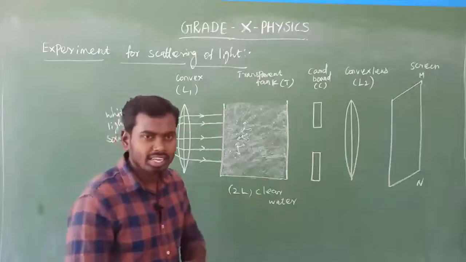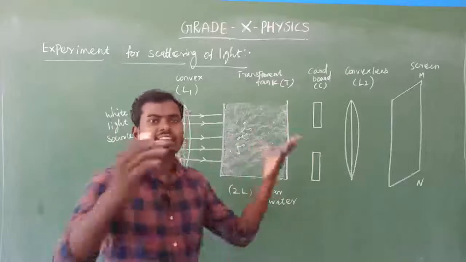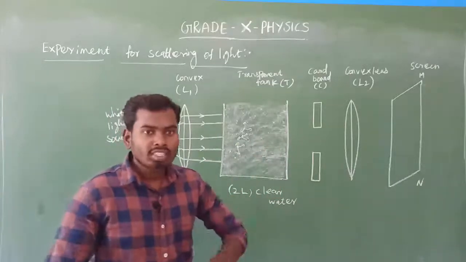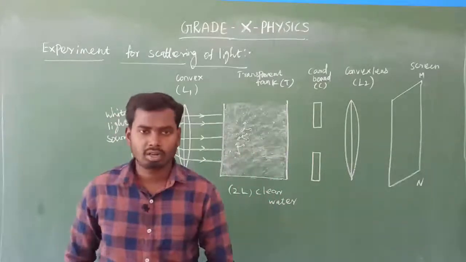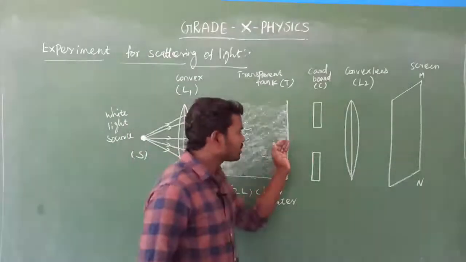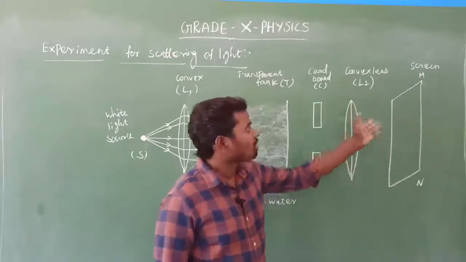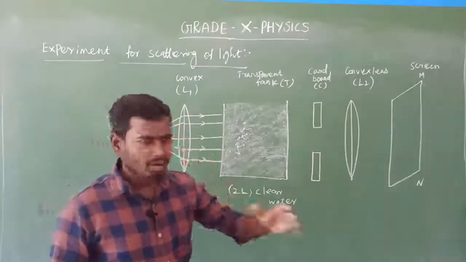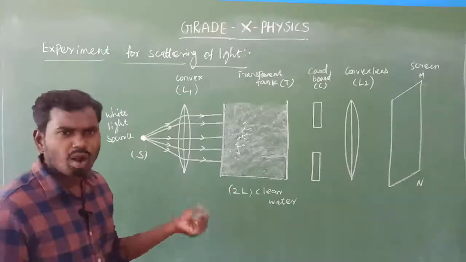The water molecules are not able to scatter the visible spectrum, because they are very, very small particles. So there will not be any color formed on the screen, because scattering is very small.